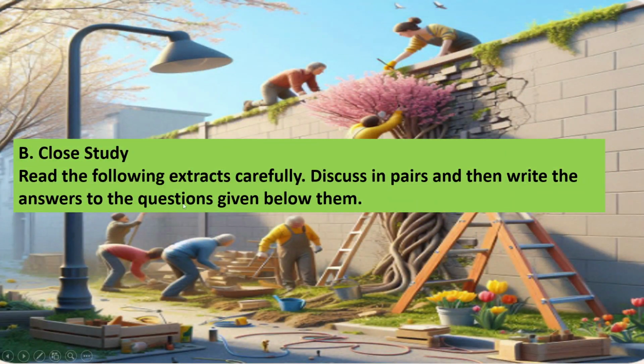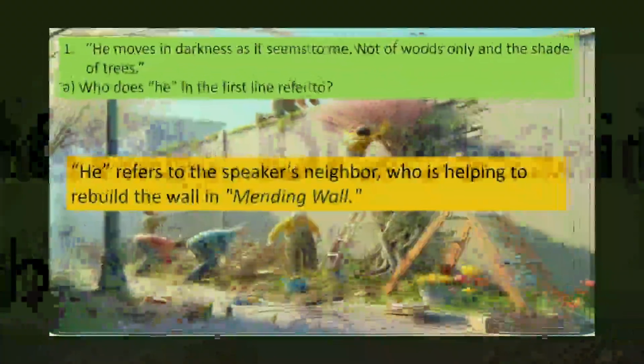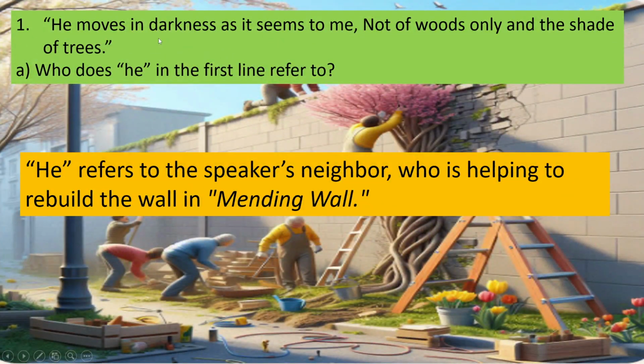Close study. Read the following extracts carefully, discuss in pairs, and then write the answers to the questions given below them. 1. He moves in darkness as it seems to me, not of woods only and the shades of trees. A. Who does he in the first line refer to? He refers to the speaker's neighbor, who is helping to rebuild the wall in Mending Wall.